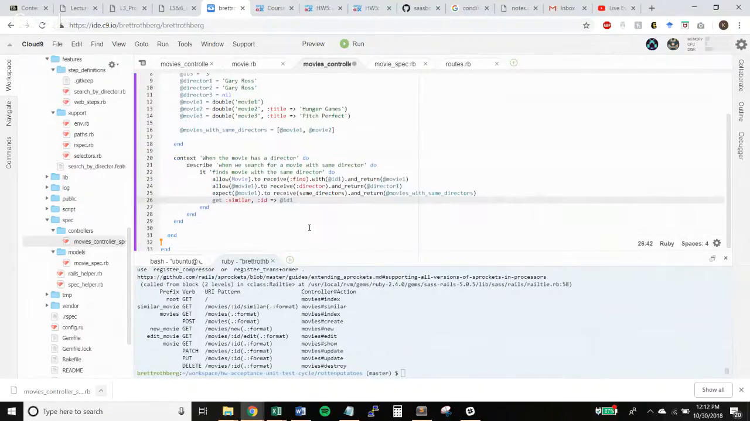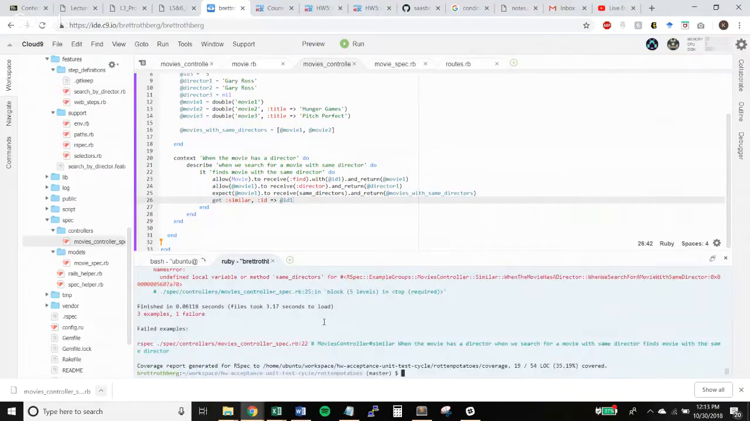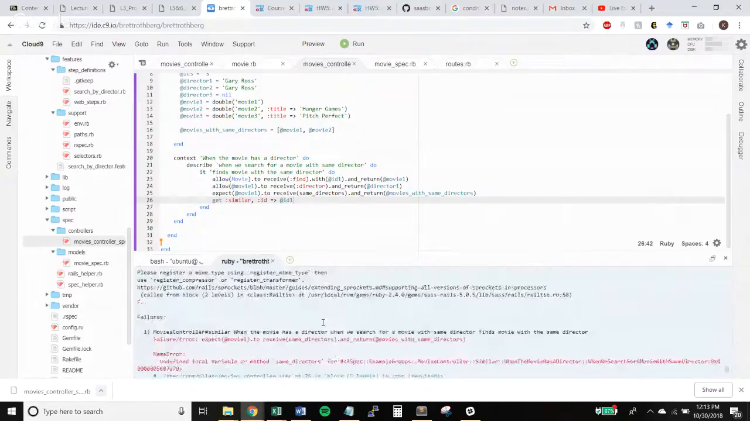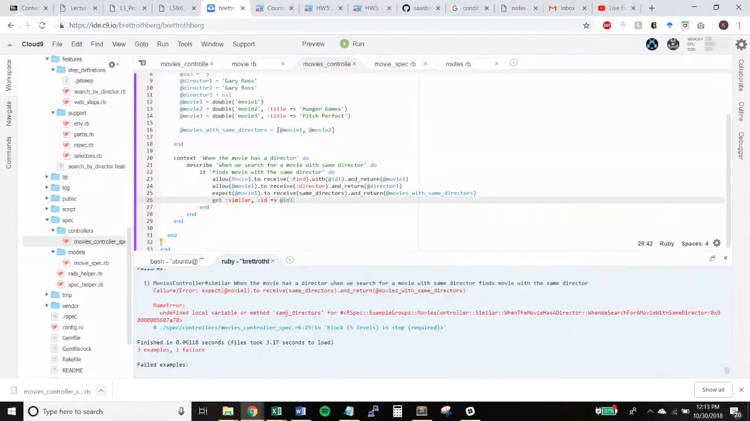Should we try to run it? Yeah. It kind of sucks because we were supposed to write the test beforehand, but we did not do that. Yeah. Oh no. Okay. So, undefined local variable, same directors. Okay. Oh, that might work. I just forgot a colon. Yeah.